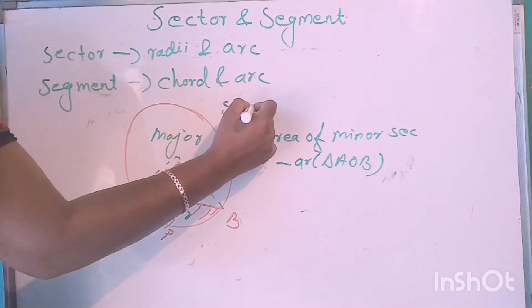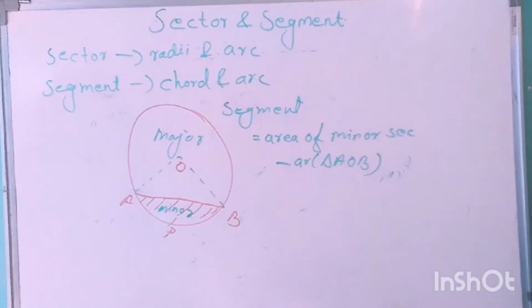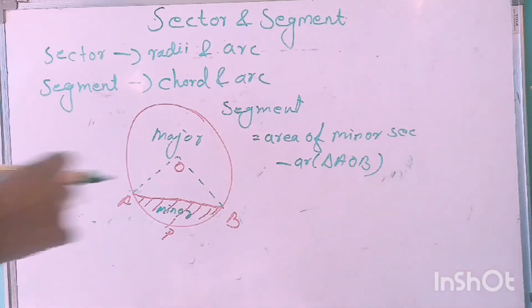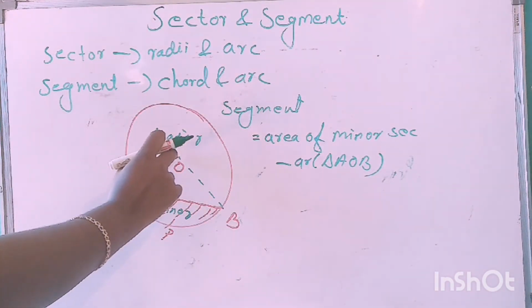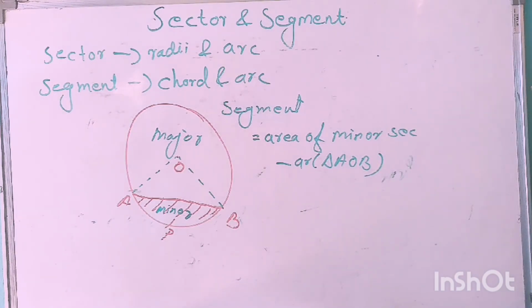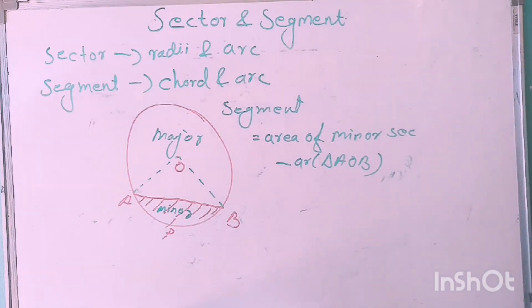Area of the minor segment is equal to the area of minor sector, that means the area of OAPB, that formula we know, theta divided by 360 degree into pi r square, minus the area of triangle AOB.